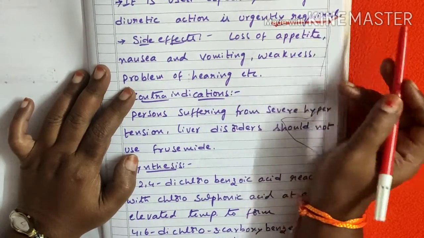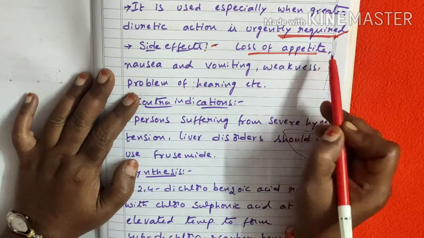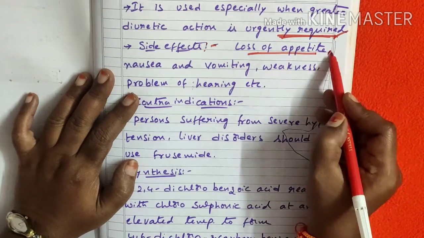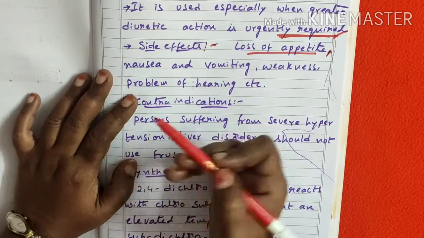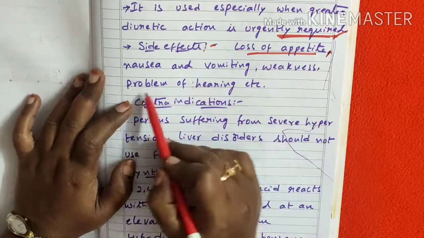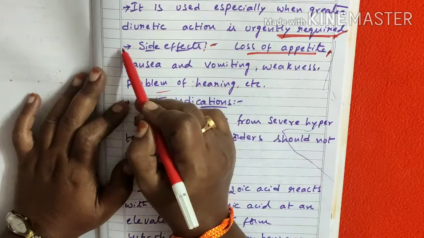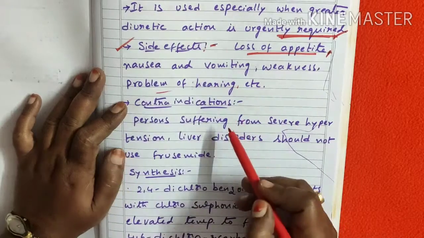Some side effects are there for this drug: loss of appetite and not being interested in taking food, nausea, a vomiting sensation, weakness, and hearing problems. These are all the side effects caused when the patient takes this drug.